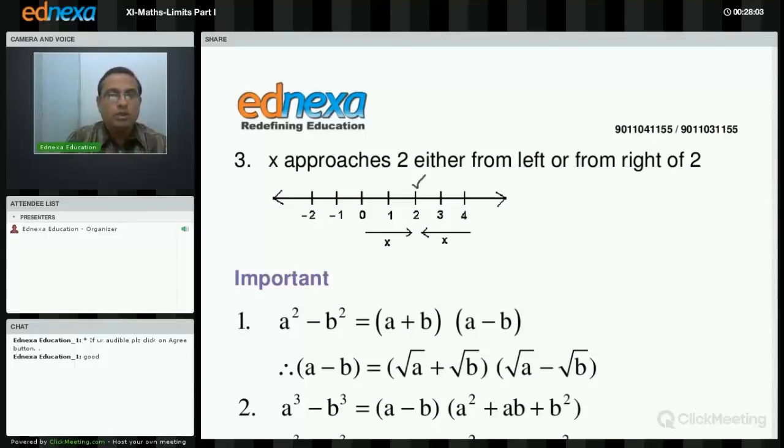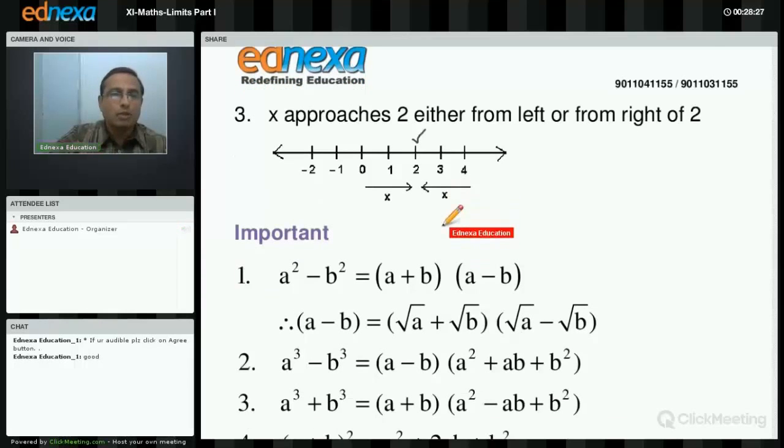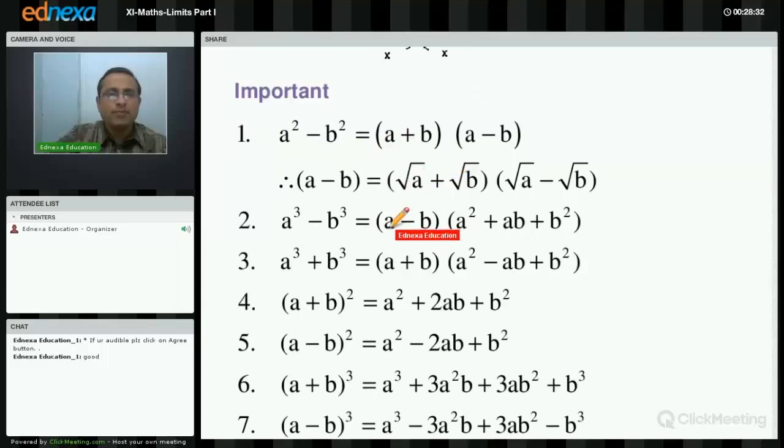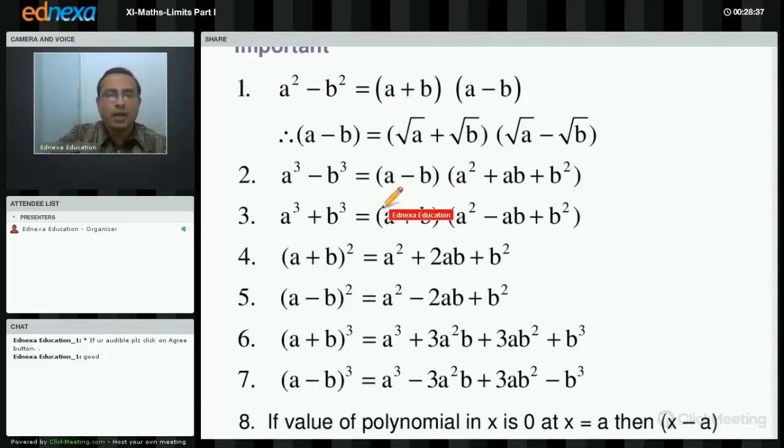Okay. See, the sums on limits are not at all difficult. You have to use the standard formula, or in some cases you have to evaluate the limit directly, but that happens in the 4th or 5th step. So in the first 2-3 steps, you have to simplify the function. For that, you may be required to use these factorization formulae, trigonometric formulae, and laws of logarithm also. So here, I have mentioned a few important results. I won't read those results. You just go through all these results. I'll give you 1 minute.